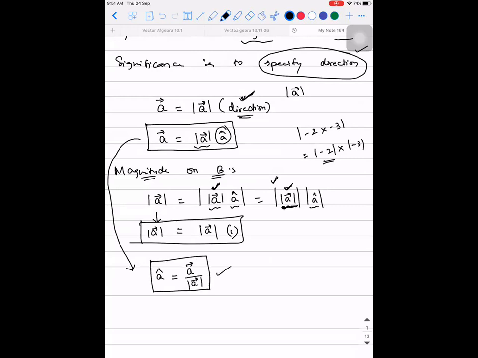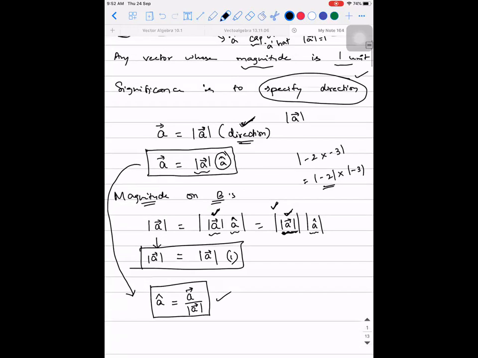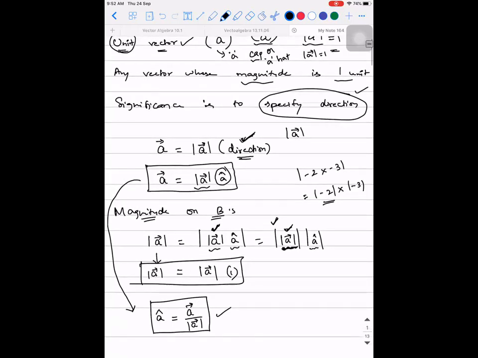How to solve this mathematically, I will teach you later. But try to understand and visualize what exactly a unit vector means. Am I clear till this point? Is every logic making sense? Yes, sir. So please make a note of it.